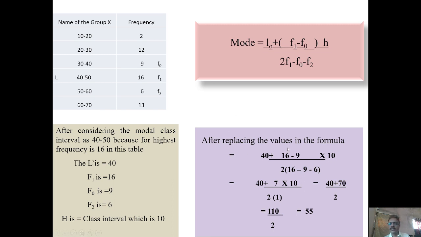So after replacing the values in the formula, that is 40 plus (16 minus 9) into 10 by 2 into 16 minus 9 minus 6, we will find the continuous series mode is 55.